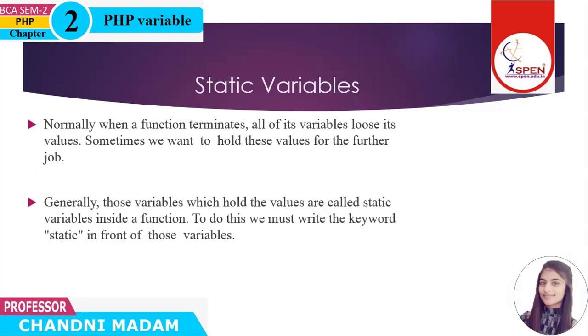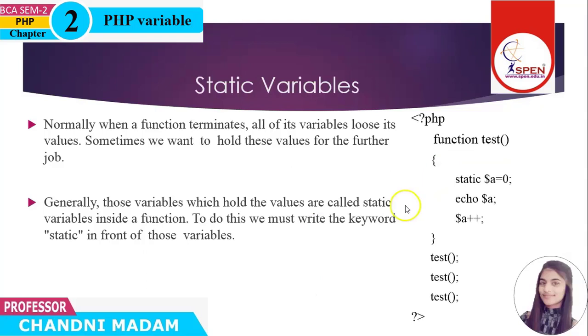Next is static variable. Normally when a function terminates, all variables lose their values. But sometimes we want to hold this value for further use. In this situation we use a static variable. A static variable holds its value after the function terminates. Here is the example.